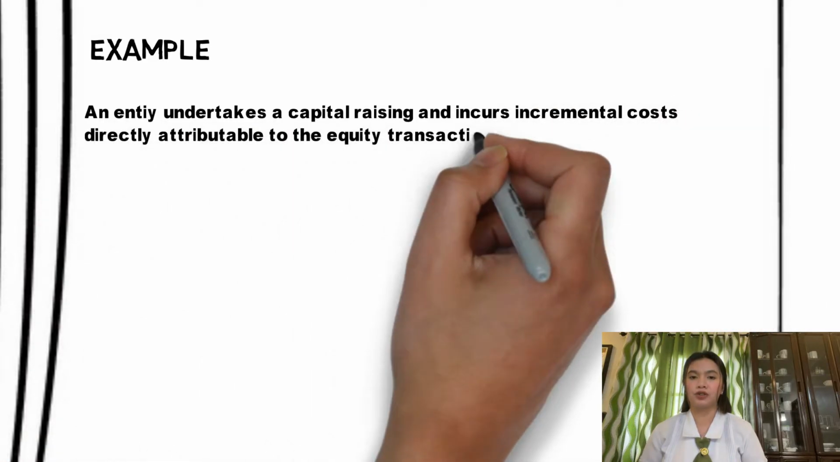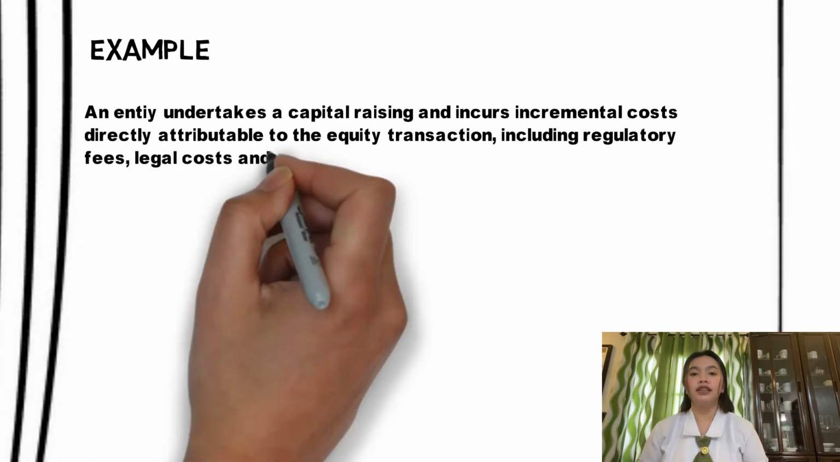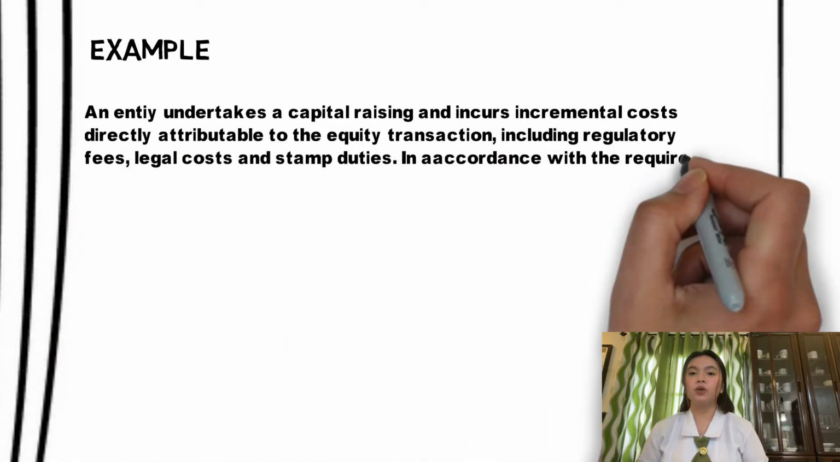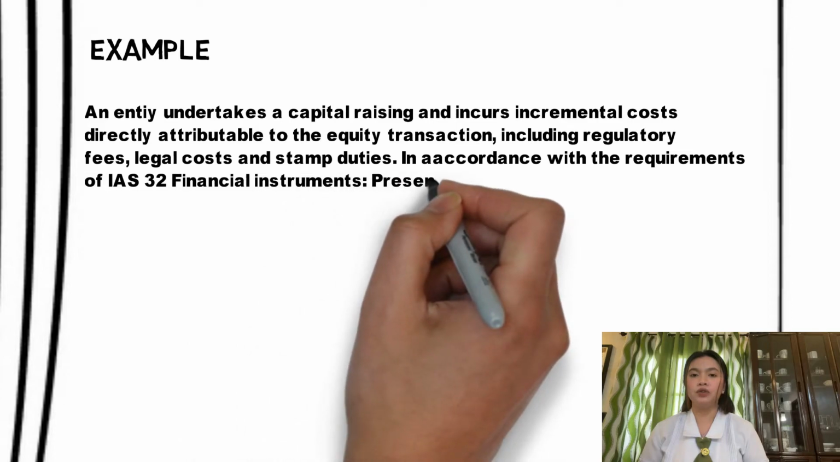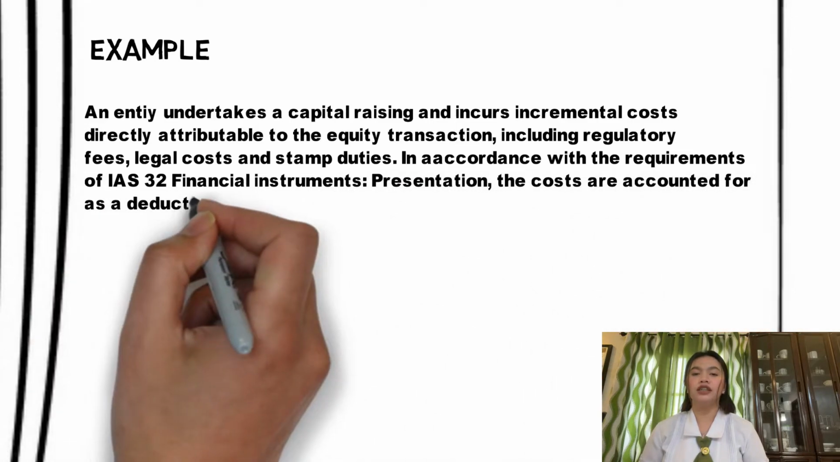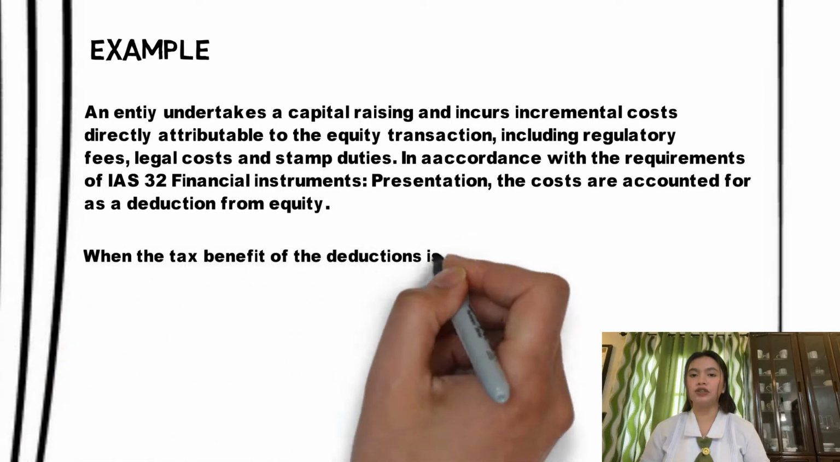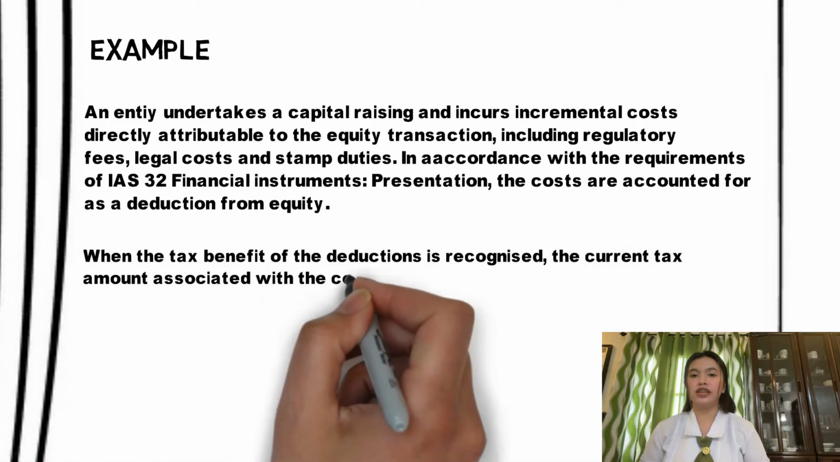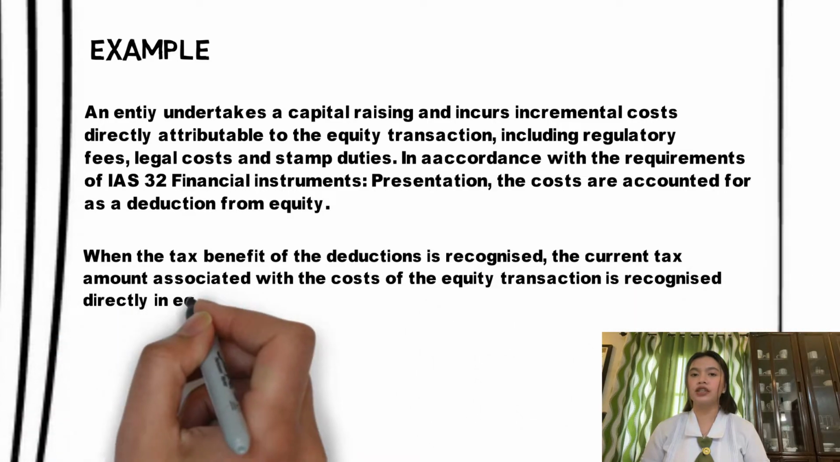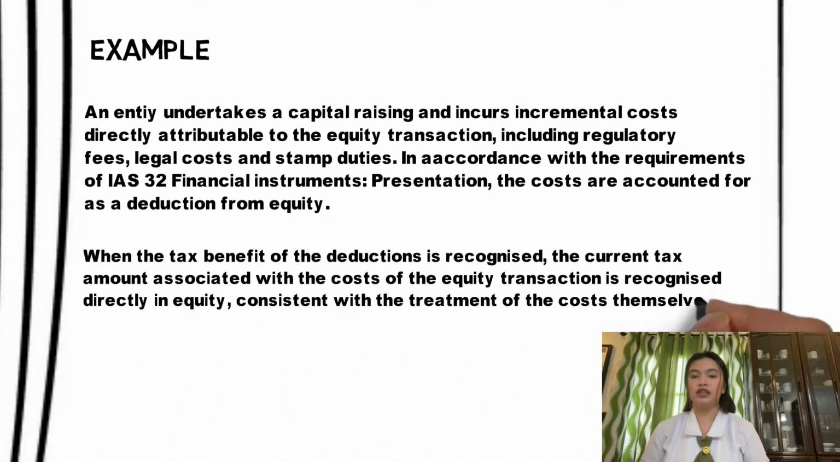the equity transaction, including regulatory fees, legal costs, and stamp duties. In accordance with the requirements of IAS 32, Financial Instruments: Presentation, the costs are accounted for as a deduction from equity. Let's also assume that the costs incurred are immediately deductible for tax purposes, reducing the amount of current tax payable for the period. When the tax benefit of the deduction is recognized, the current tax amount associated with the cost of the equity transaction is recognized directly in equity, consistent with the treatment of the costs themselves.